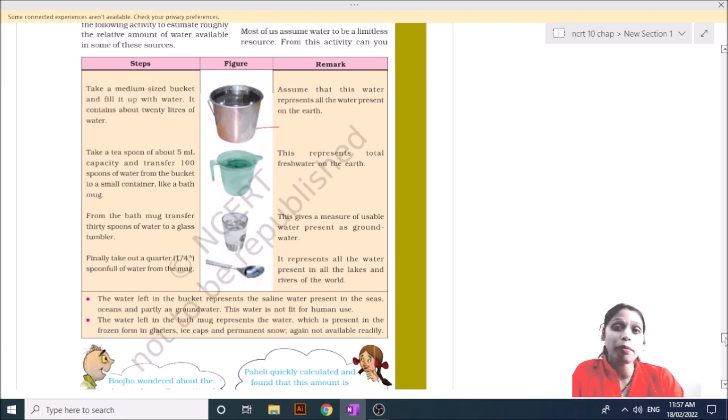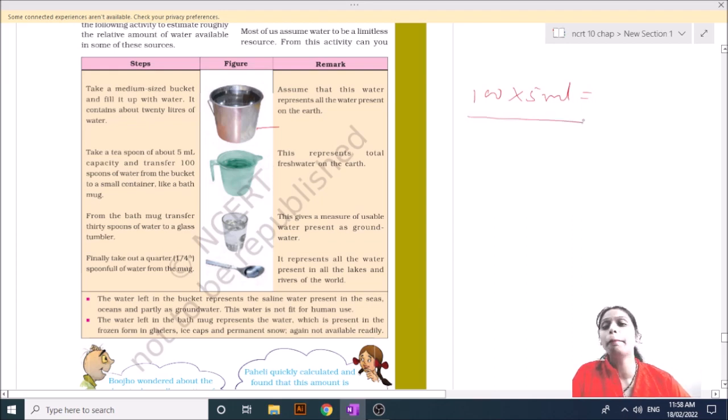If you assume that a 20 liter bucket full of water represents all the water present on our earth, then taking out 100 times water with a 5 milliliter spoon, and putting it in a mug, shows the total fresh water on the earth.